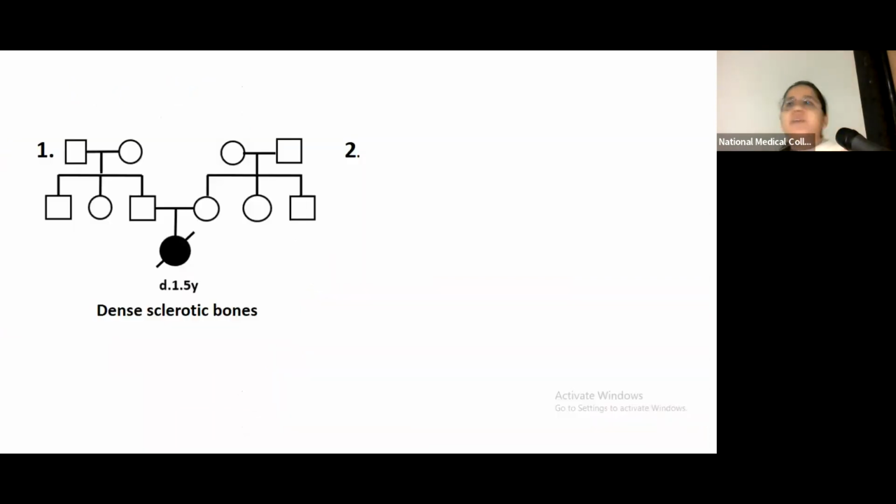The first case was a child who died at 1.5 years, and all the parents could tell us was that in the X-rays, the doctors used to say that the bones are very dense. This is a specific phenotype for a disorder known as osteopetrosis. So the couple underwent exome sequencing, and we found a pathogenic and a likely pathogenic variant in the mother and the father, and we could confirm in this case that the diagnosis must have been osteopetrosis.